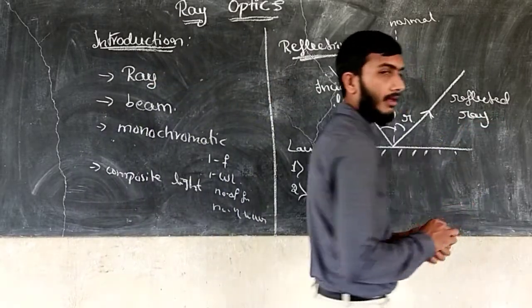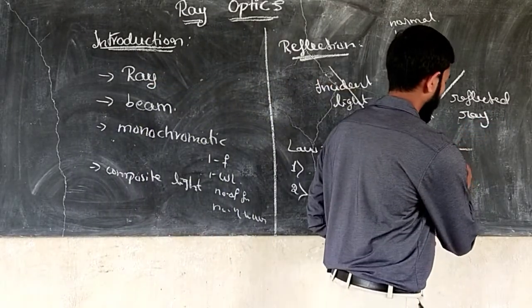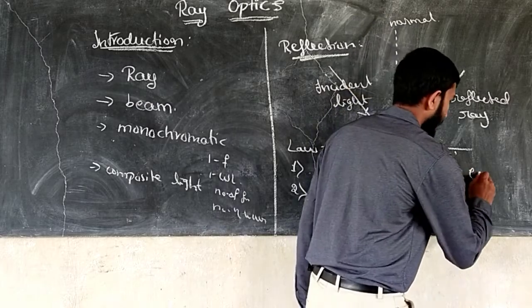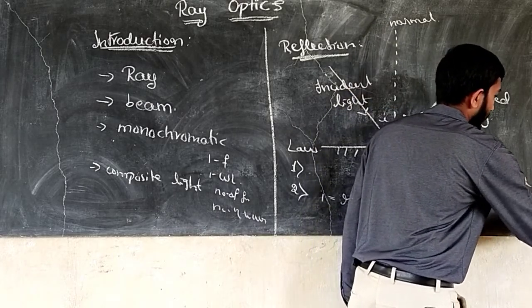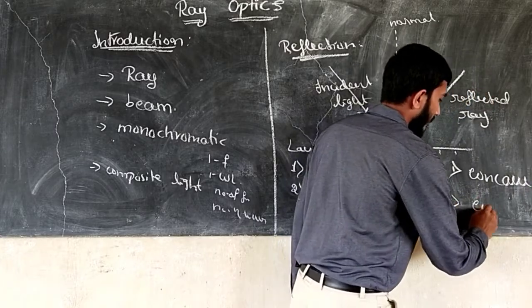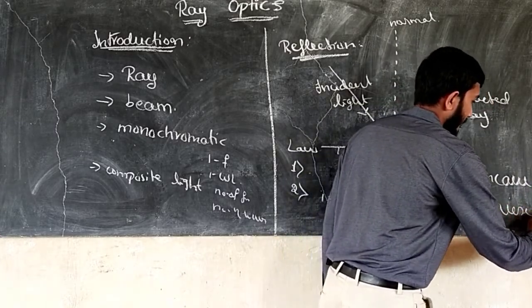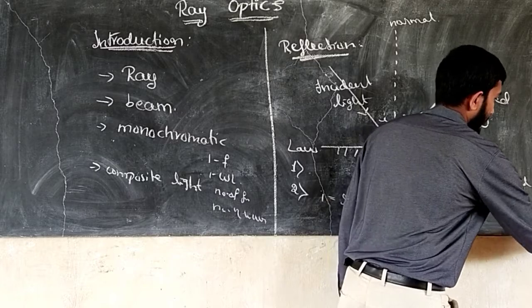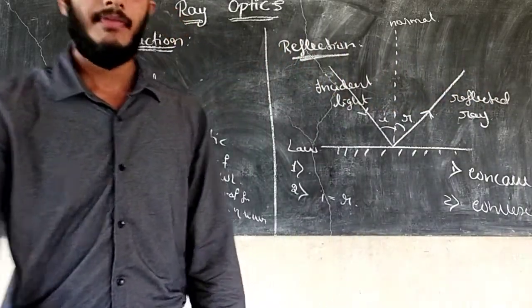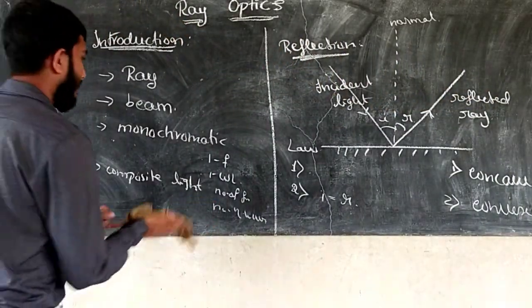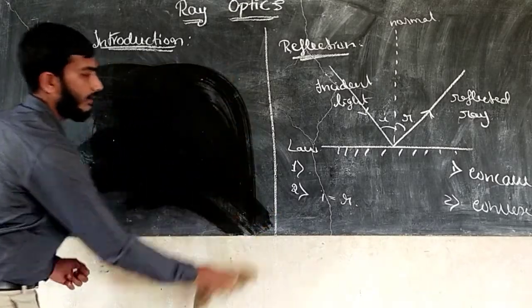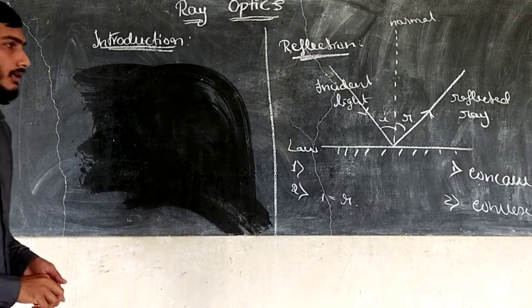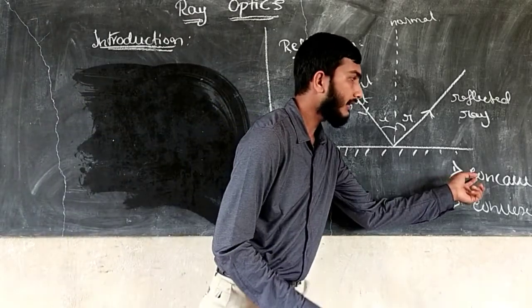One is the concave mirror, the other is the convex mirror. Then next, what is meant by a convex mirror? What is meant by a concave mirror?